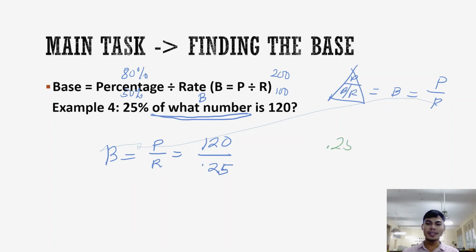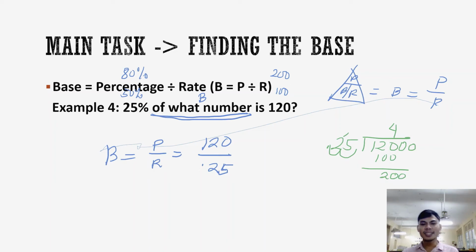Okay, so 0.25. So same pattern, guys, no? 1, 2, 1, 2. Pinakamalapit, 25 sa 120. 25 times 4, 100. 25 times 5, 125. Ay, 4 lang ako dapat. Because for 25 times 4, 100.